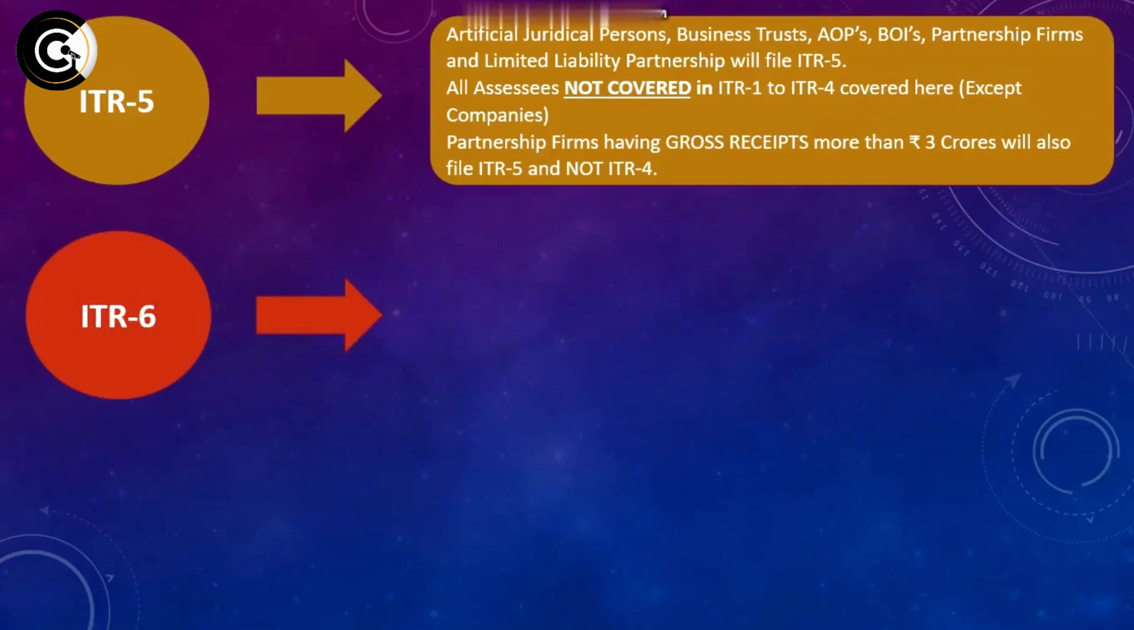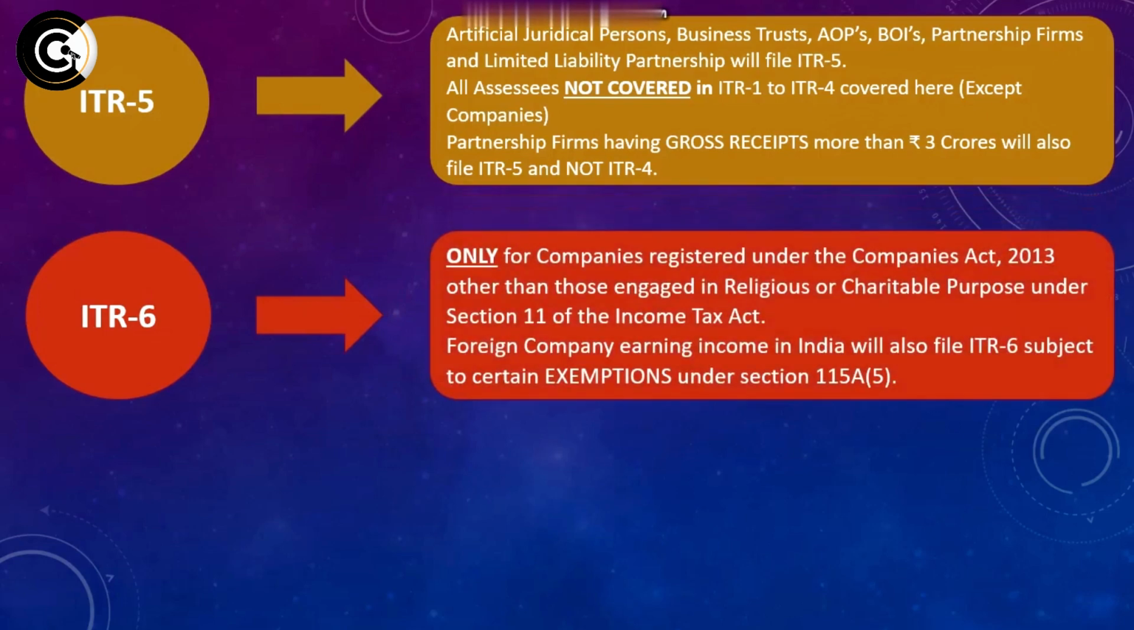Coming to ITR 6, this is specifically for only companies. ITR 1 to ITR 5 are covering all the assessees except companies. ITR 6 is specifically for companies, which can be a domestic company as well as a foreign company, who are registered under the Companies Act 2013. But the only condition is that they should not be registered for any religious or charitable purpose under Section 11 of the Income Tax Act, which is basically those companies who are availing the benefits of charitable organizations. So all private limited companies, public sector companies, public companies, listed companies, any type of companies, and also foreign companies, they are required to file ITR 6 who are specifically registered under the Companies Act.